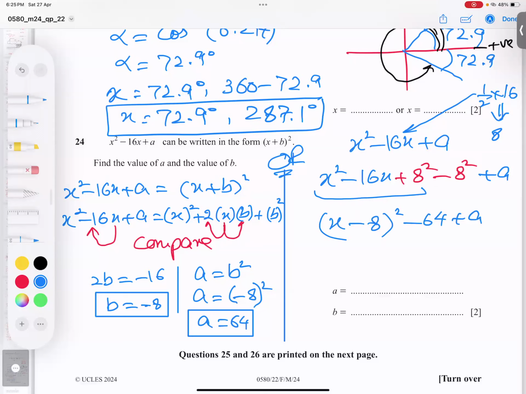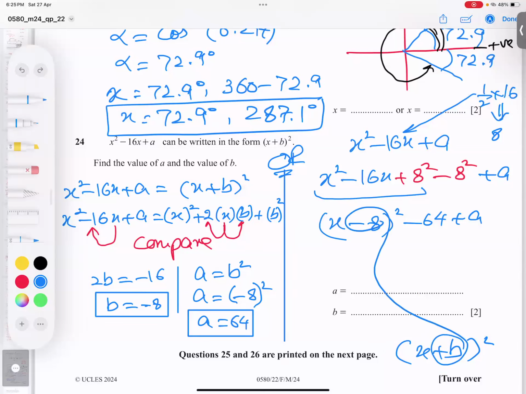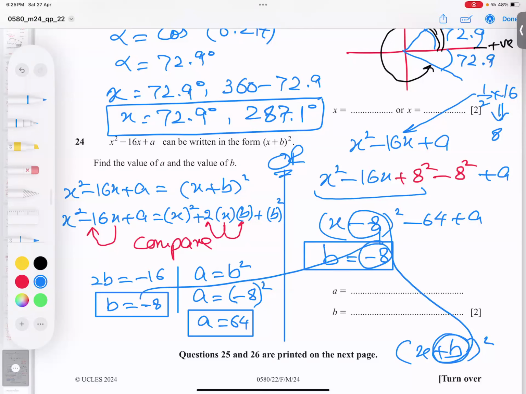Now, if I compare this expression of mine with his answer, let me write again this clearly: x plus b whole square. If I compare with this square, x is matching, students, leave it. Plus b equal to minus 8, sorry. So alhamdulillah, I got it. Repeat: this b, this minus 8, put them equal to matching.